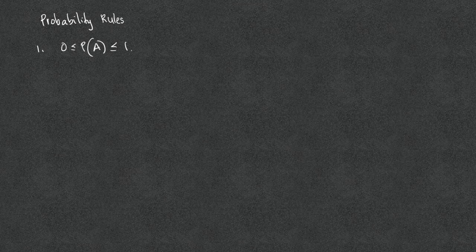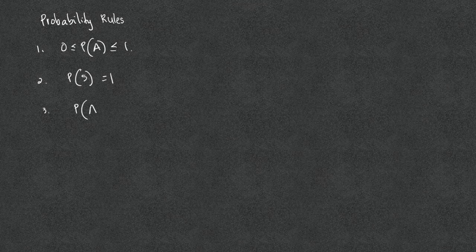We will explore the 5 basic probability rules. The first rule says that the probability of any event is a number between 0 and 1, including 0 and 1. The second rule states that the probability of the sample space is 1.